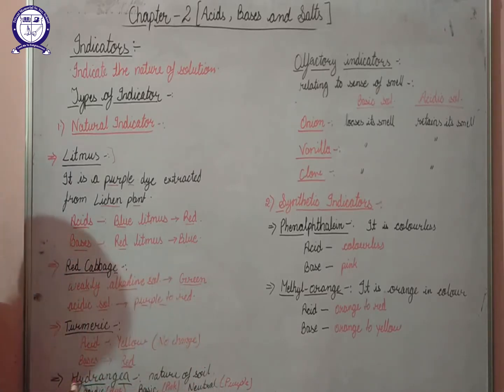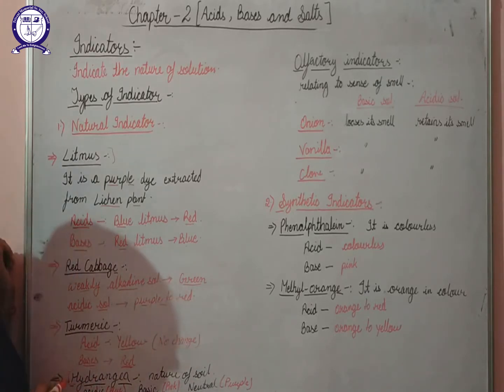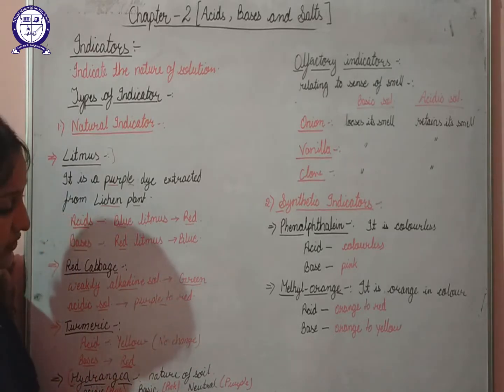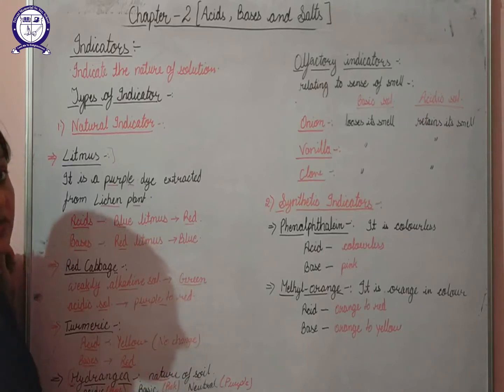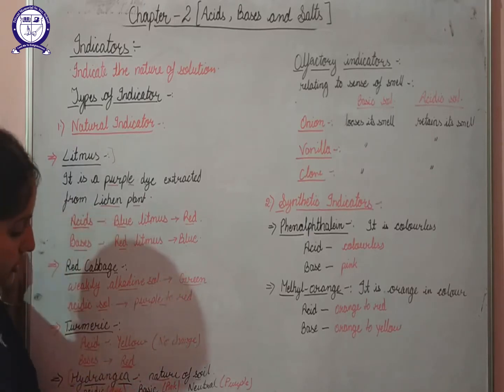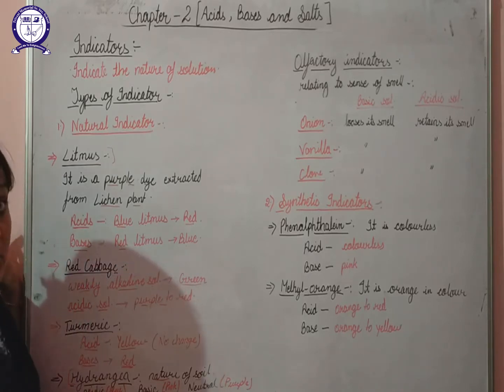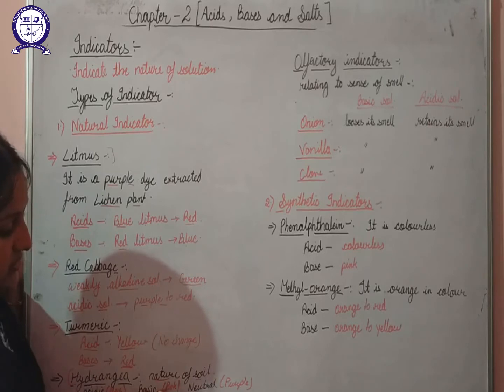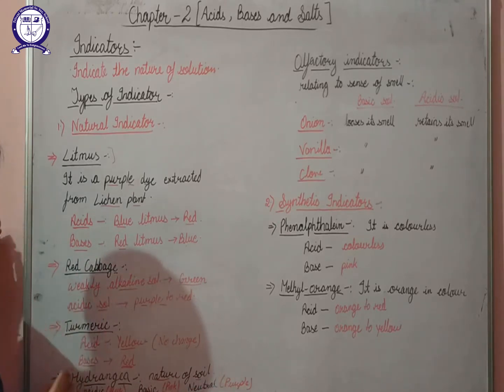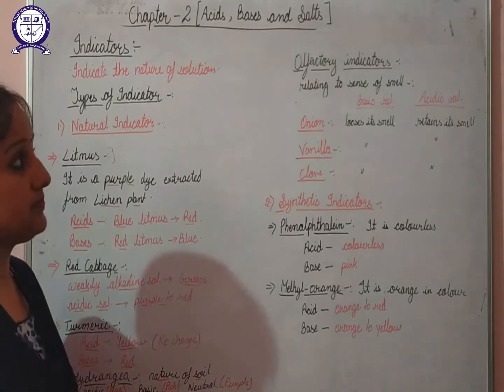Next is the flower. This one is hydrangea. Hydrangea is a type of flower. Basically it determines the nature of the soil, whether the soil is acidic, basic or neutral. If the hydrangea plant grows in acidic soil, the color of the flowers will be blue. In case of basic soil, the color of the flower will be pink, and in case of neutral soil, the color of the hydrangea will be purple. So this basically determines the nature of the soil.